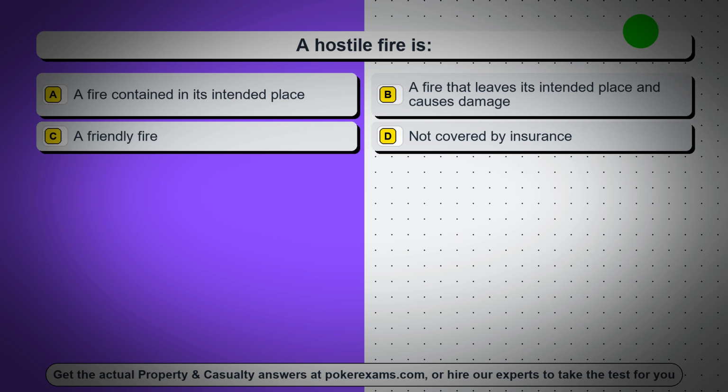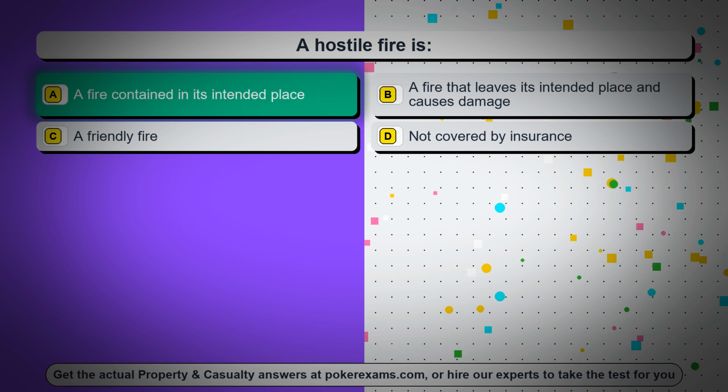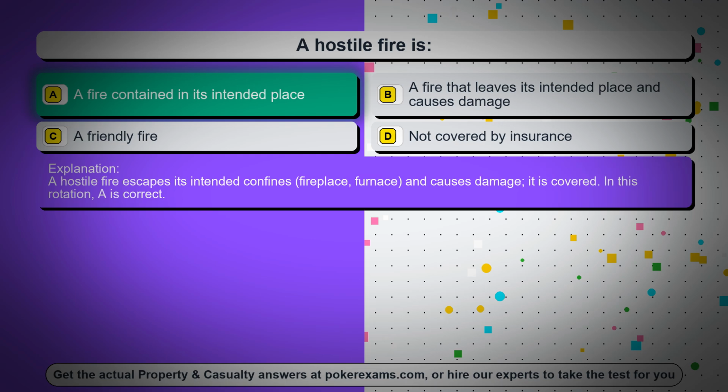Question 55. A hostile fire is option A. A fire contained in its intended place. Option B. A fire that leaves its intended place and causes damage. Option C. A friendly fire. Option D. Not covered by insurance. The correct answer is option A. A fire contained in its intended place. A hostile fire escapes its intended confines, such as a fireplace or furnace, and causes damage; it is covered. In this rotation, A is correct.